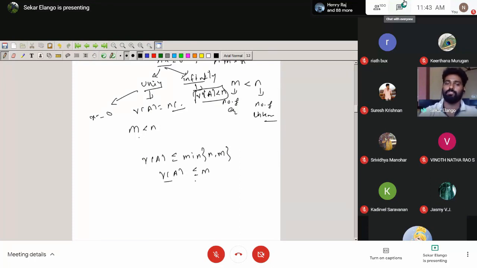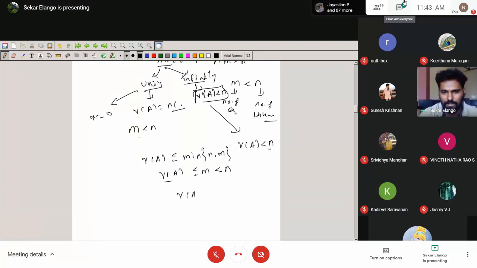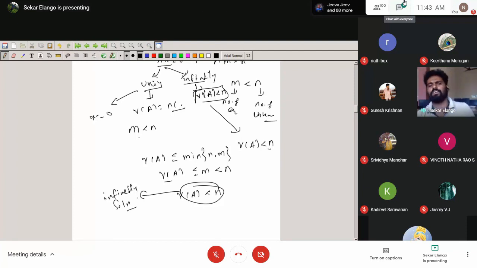But for infinitely many solutions, the rank of A is less than n, not m. We already have the relation m strictly less than n. Then the rank of A is less than n, and you have an infinite number of solutions. Again I am using only these properties: the rank of A is less than n.